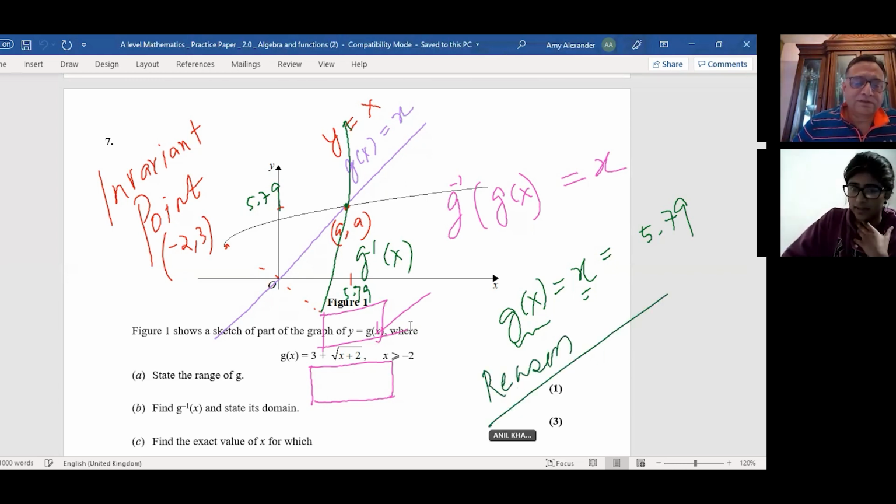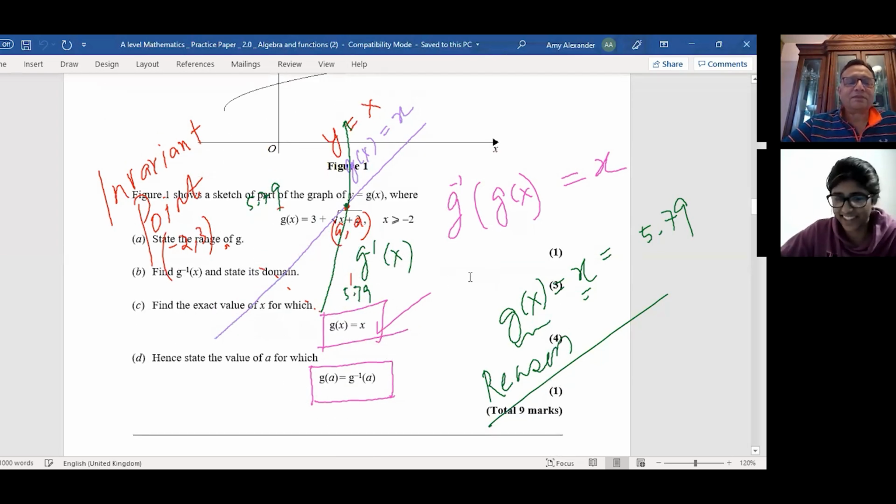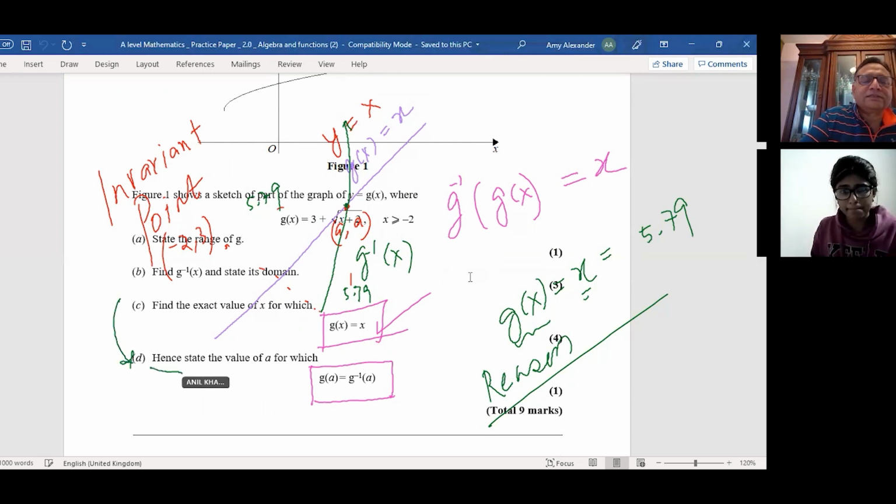Yeah, so g of x equals 5.79. And then you said this is the invariant point. You have to write the exact value, okay? Okay, yeah. I was just saying it for your purposes because it's so hard to say 7 plus root 21. Okay, that was okay. And you know, this is a hint. They clearly write "hence, state the value of a for which g of a is g inverse of a." Is that okay? Yeah. So that's what it is.